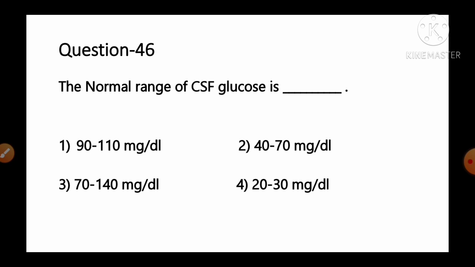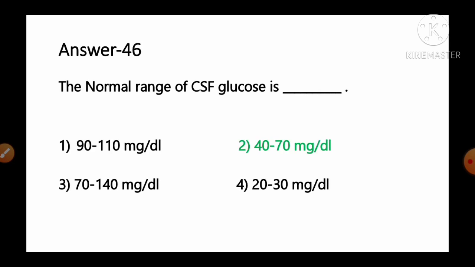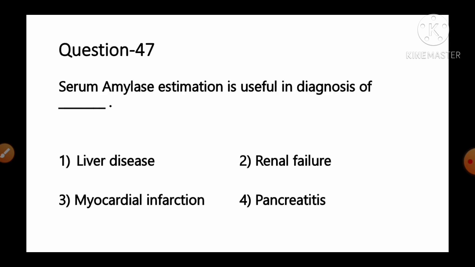The normal range of CSF glucose is option number 1, 90 to 110 milligram per deciliter, number 2, 40 to 70 milligram per deciliter, number 3, 70 to 140 milligram per deciliter, number 4, 20 to 30 milligrams per deciliter. And the fact given regarding this question, it is the glucose level in CSF should be 50 to 80 milligrams per deciliter or greater than 2/3 of the blood sugar level. So as per the information, we can say option number 2, 40 to 70 milligrams per deciliter, is the correct normal range for the CSF glucose. Move to the next question, number 47.